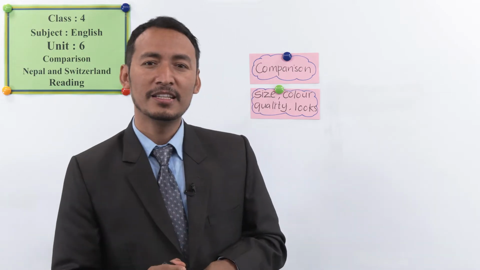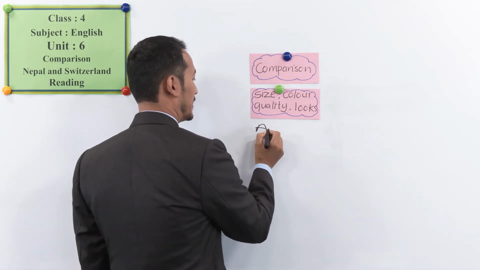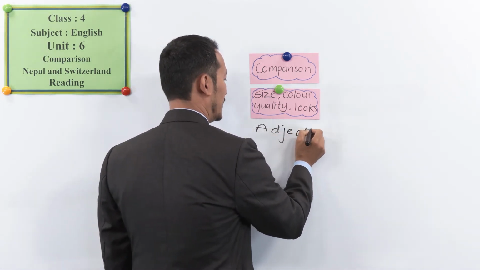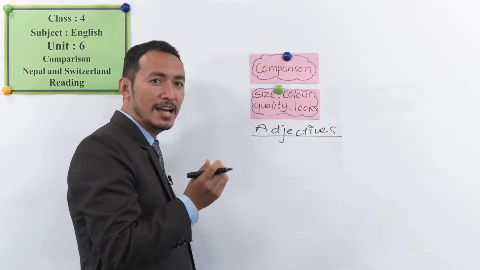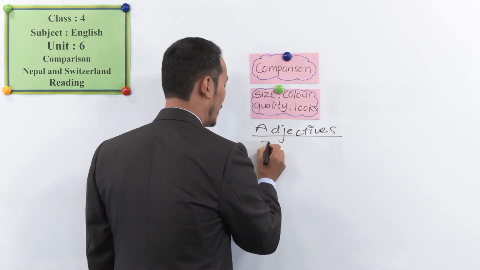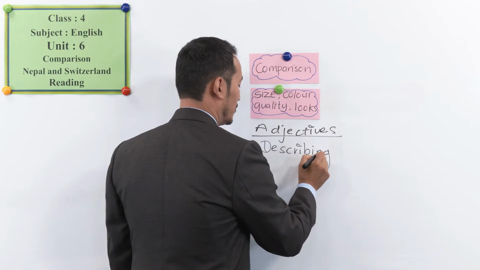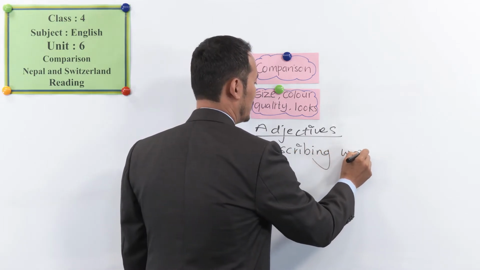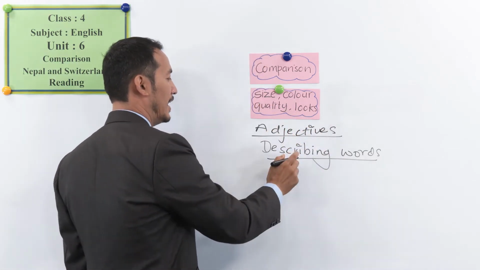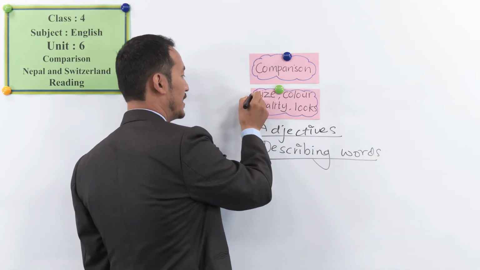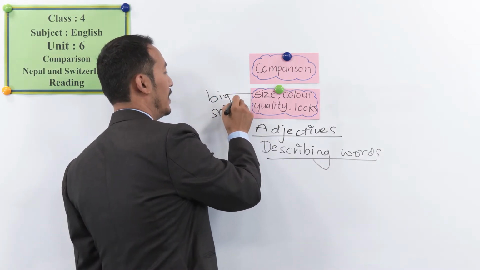What do we call these words? We call these words adjectives, right? Did you know it before? We call these words adjectives, and the adjectives are called describing words. Okay? What do we call? Describing words. Yes, you are right. So the describing words are, for size we have big and small, big or small.